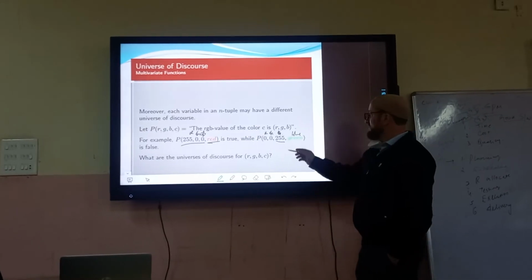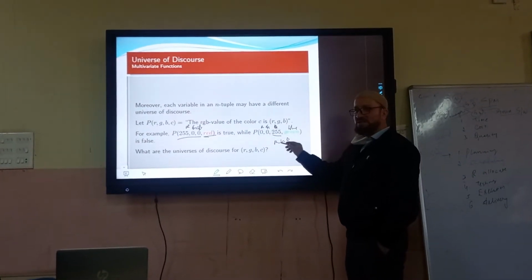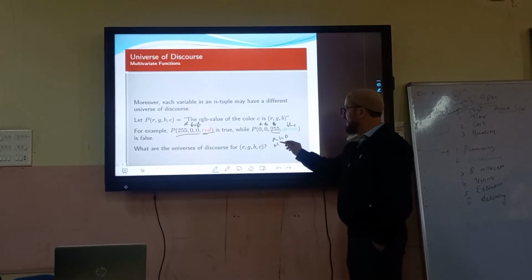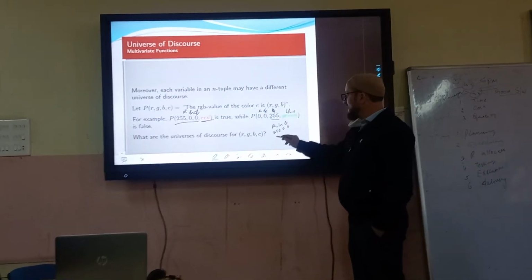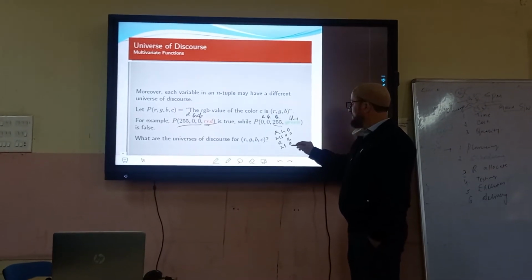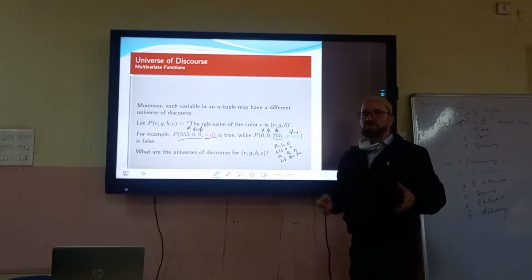Because R, G, and B, you can mix these RGB values to get different colors. If the red is full, 255, G is 0, B is 0, it's going to be red. If R is say 25, G is 130, B is 220, whatever, it creates a mix of colors.